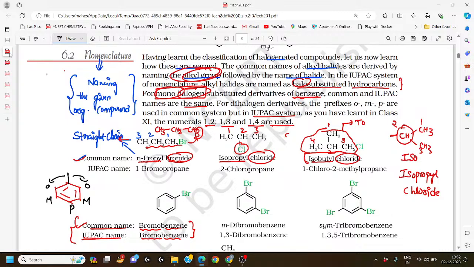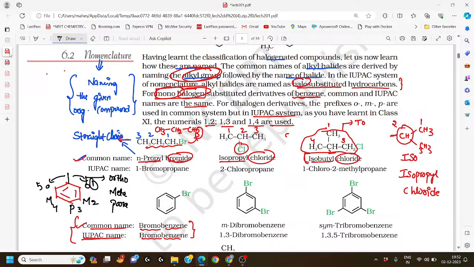In common names we use ortho, meta, para, but according to IUPAC nomenclature the adjacent position is 1, 2, 3, 4, 5. Where the substituents are present, we simply apply the numbers in the IUPAC system, and in the common system we use the words ortho, meta, and para.